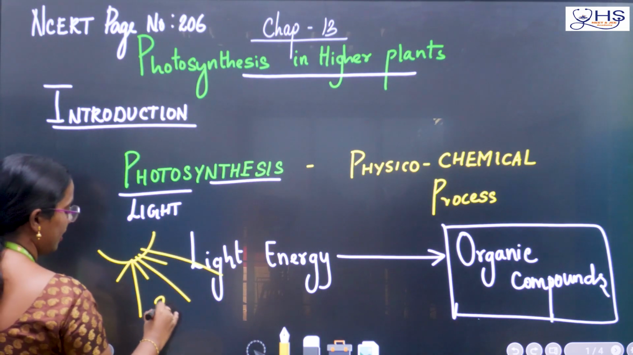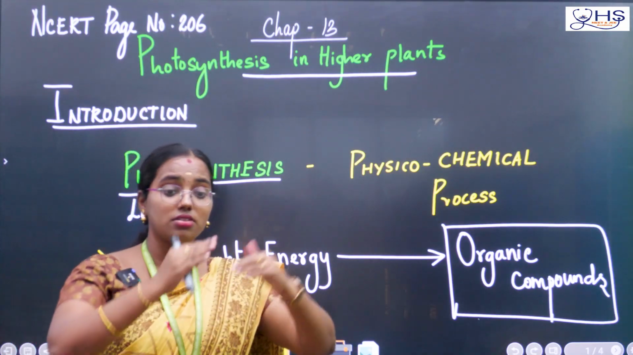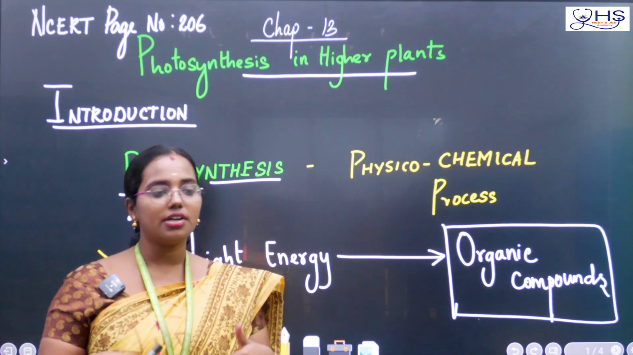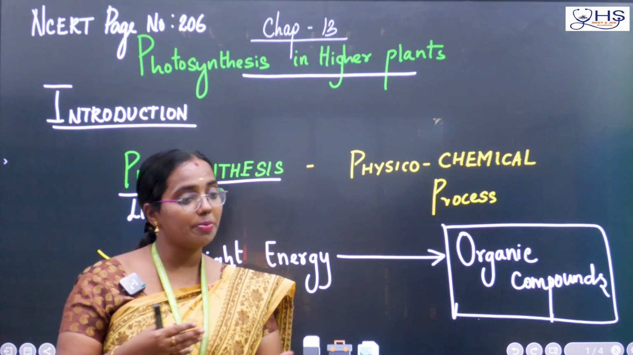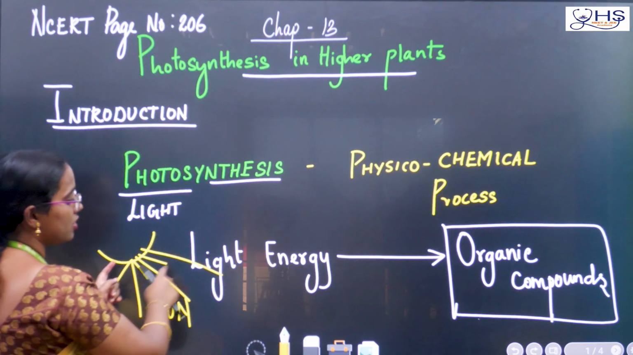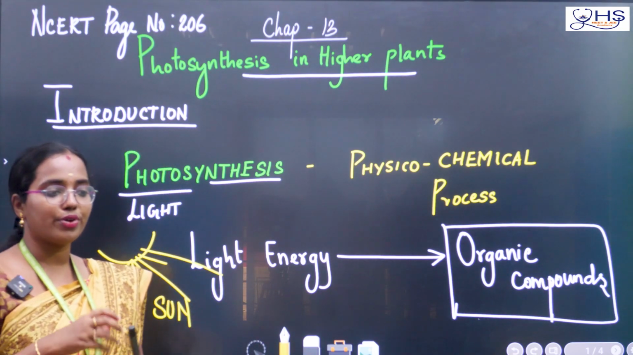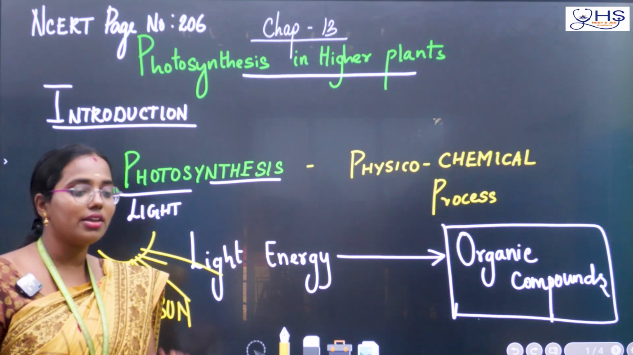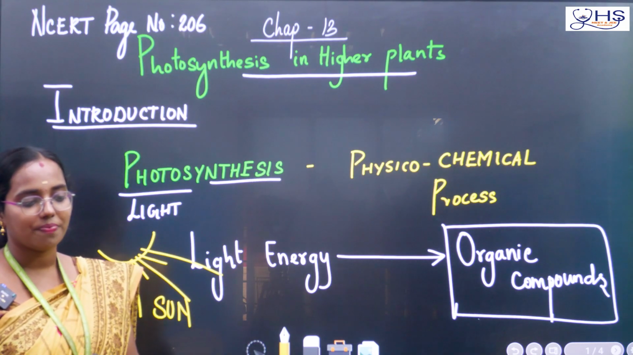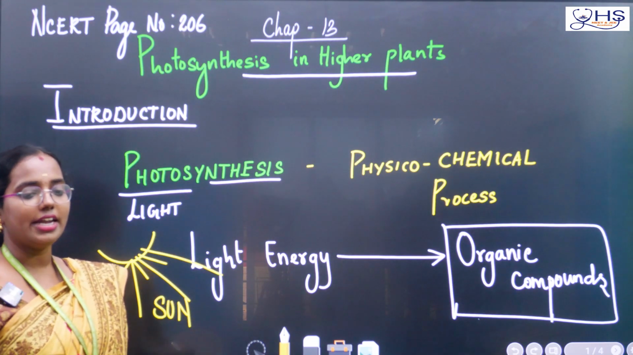So first, the plant takes help from the sun. Yes or no? The plant is dependent on the sun. We are dependent on the plant, but the plant is dependent on many things, and first is the sun. From the sun it is going to take some energy. To produce food, the plant requires energy. That energy they take from the sun in the form of light, that's why we call it light energy.